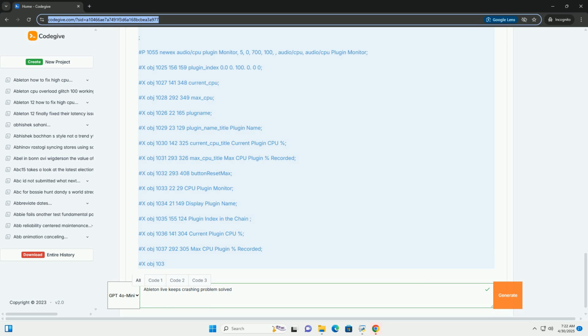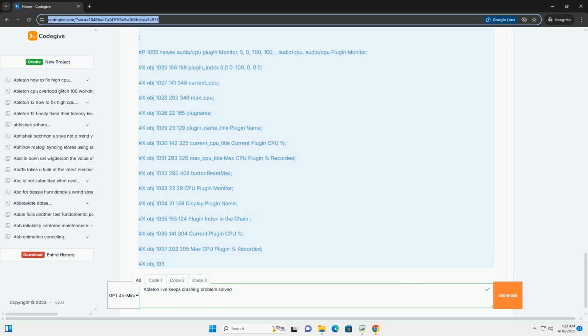Ableton Live preferences and settings. 1. Audio buffer size, latency. A too small buffer size can lead to audio dropouts and CPU overloads, causing crashes. Increase the buffer size in Ableton Live's Preferences, Audio tab. Start with 512 samples and increase if necessary. A higher buffer size introduces more latency but reduces the CPU load.